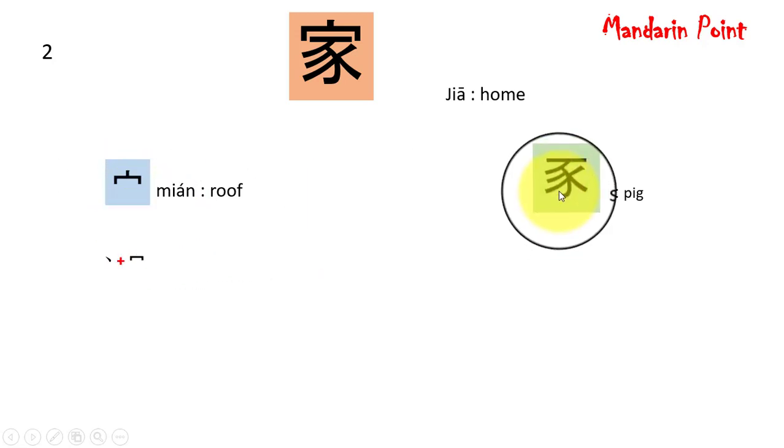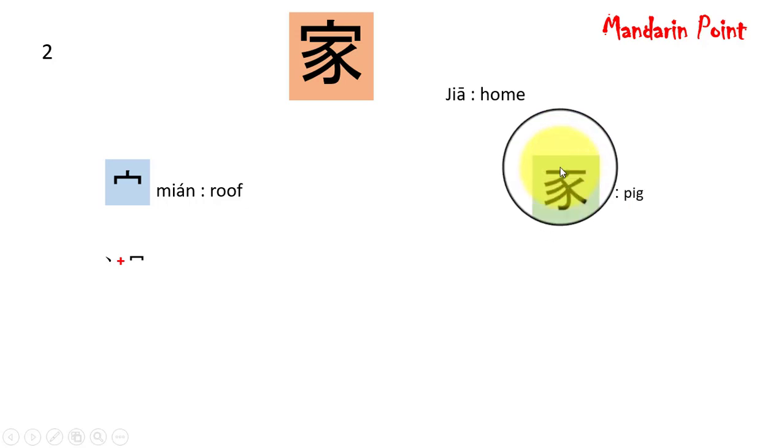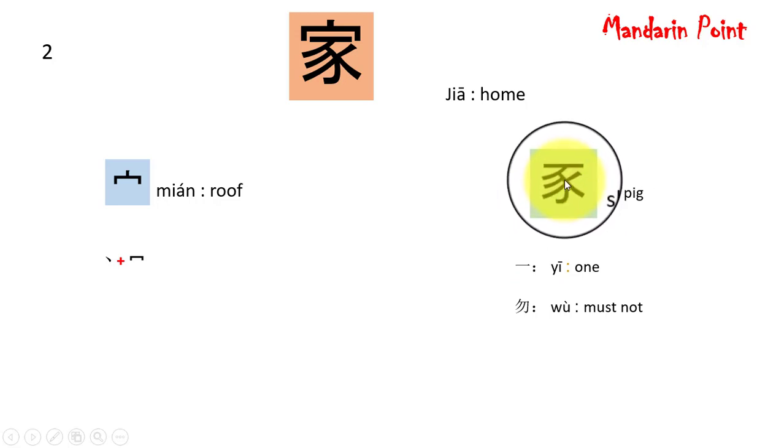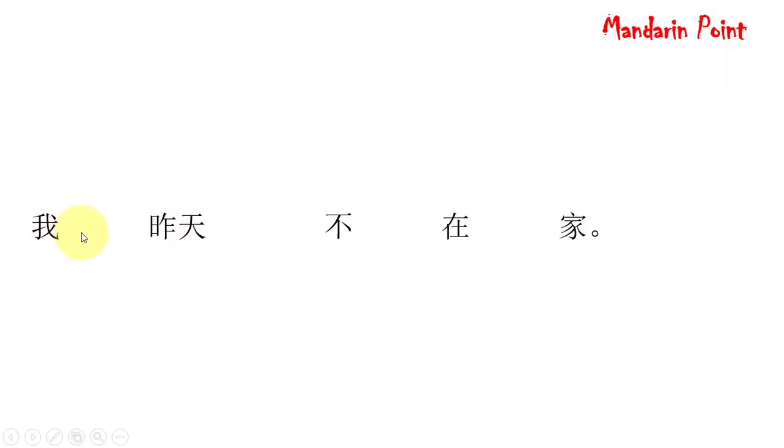This one can further be decomposed, but this decomposition is only for reference to get an idea of what characters it is composed of. It is not the actual decomposition. At the top we have this yi meaning one, this one on the left side is wu meaning must not, and this pie tian. So this shi and mian are going to combine to give us jia meaning home. Let's find it in example sentence. 我昨天不在家。I yesterday not at home. I was not at home yesterday.